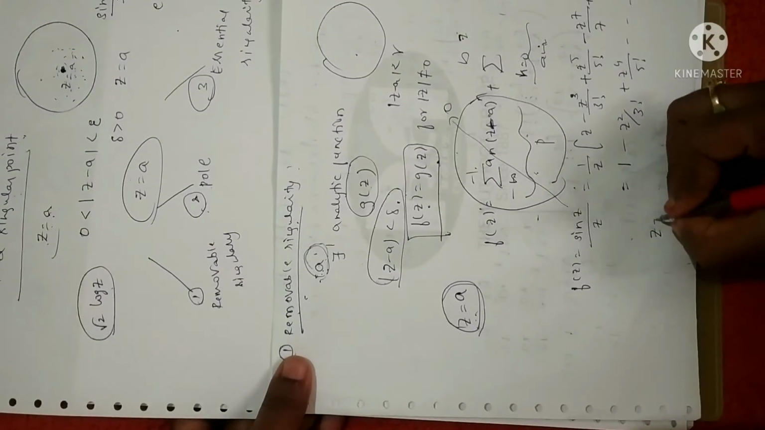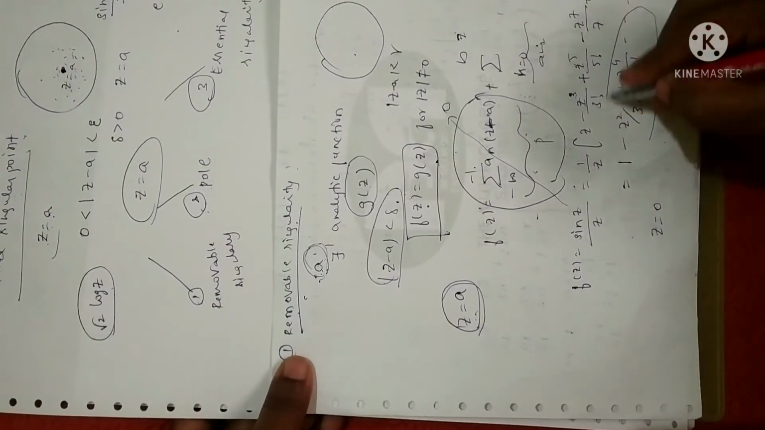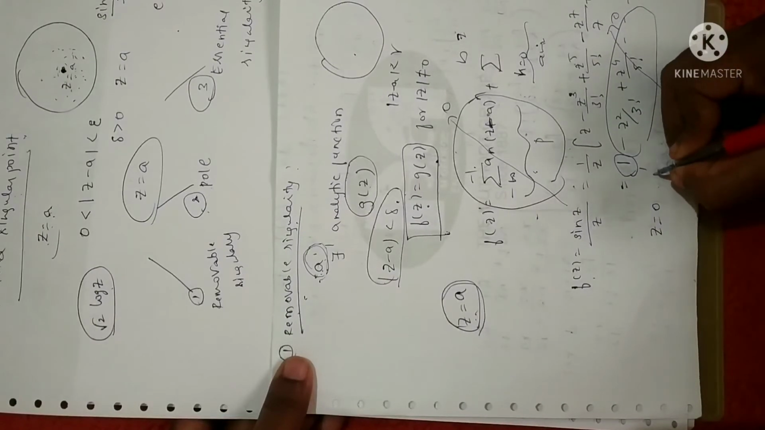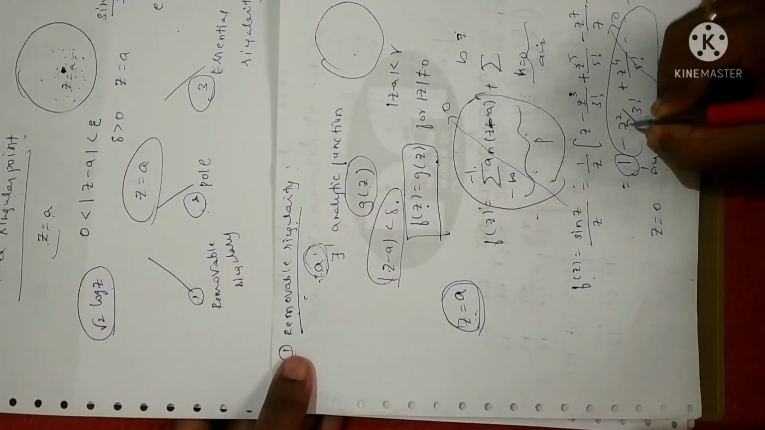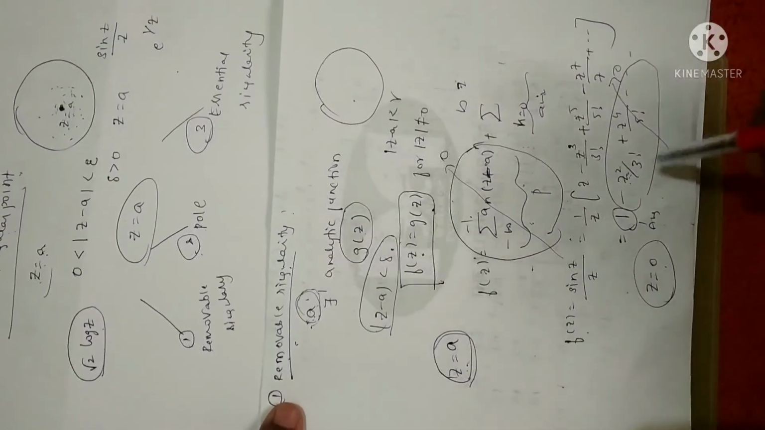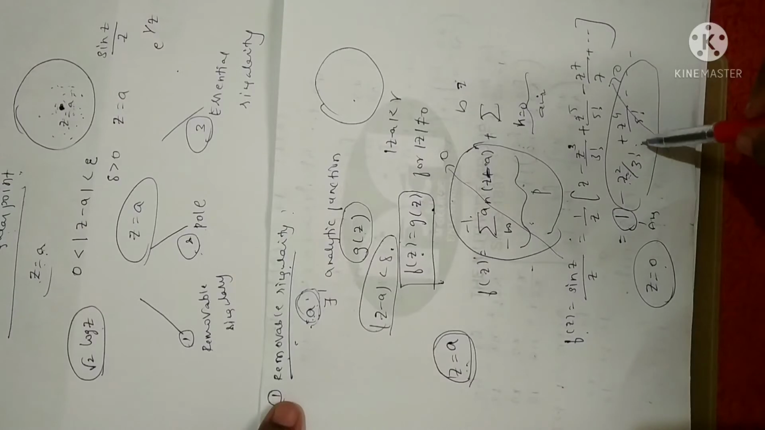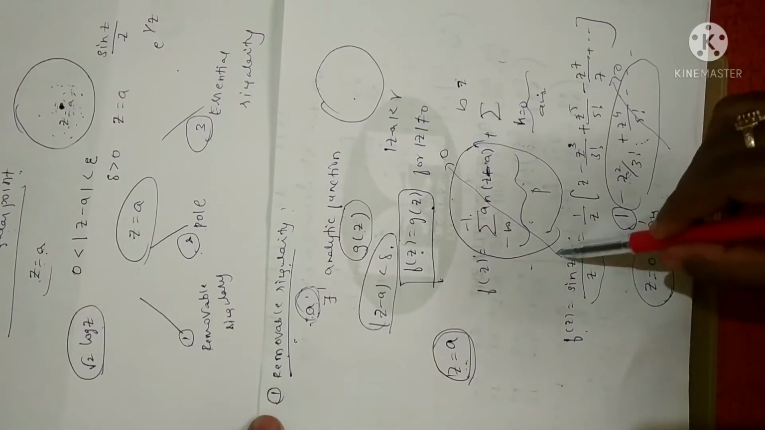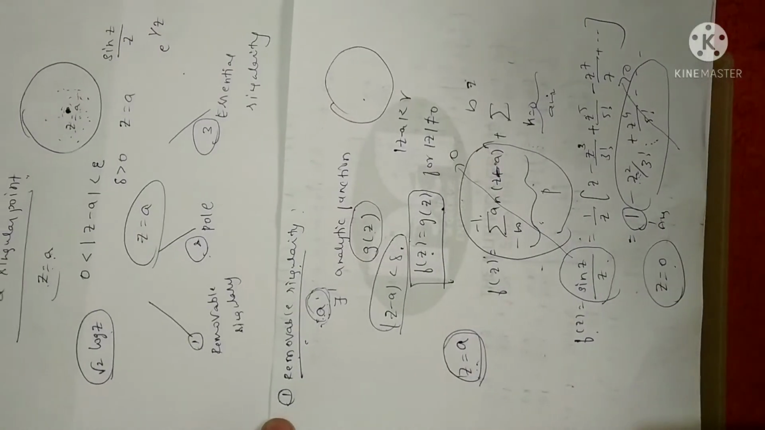So if you substitute z equals 0, the principal part will be 0. Only the analytic part will remain for you. I mean the terms containing 1/z are absent around the point z equals 0. That is, the principal part of the Laurent series expansion goes to 0. Then z equals 0 is called a removable singularity of the function f of z.